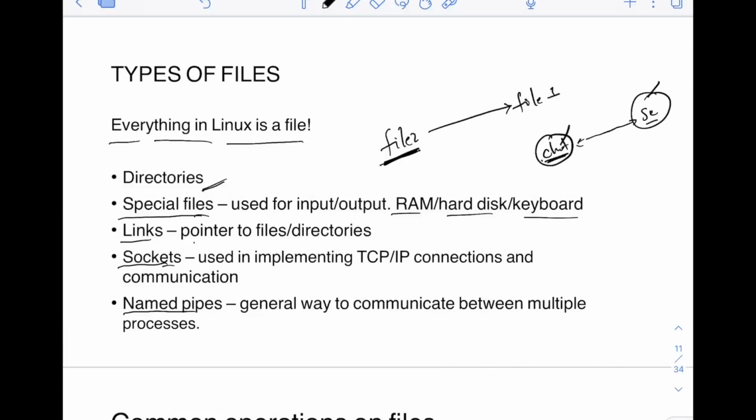Named pipes are a bit different. Sockets are only used for TCP/IP connections and communication. A named pipe can be used for multiple other purposes. Say two processes are there, and these are not client and server. These may be two processes on your system itself. If you want to communicate between these two processes, then you can use a named pipe. This is a general way to communicate between multiple processes. But sockets are not the general way; these are mostly used in TCP/IP communication.